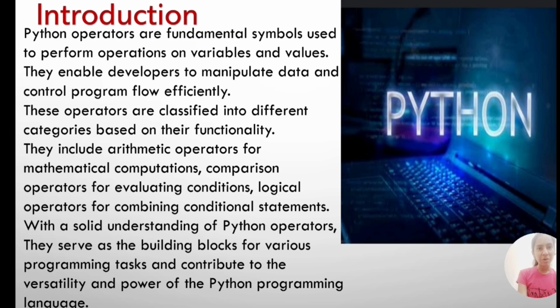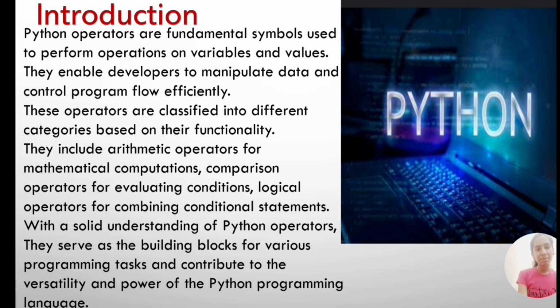Firstly, we can see the introduction about Python. Python operators are the fundamental symbols used to perform operations on variables and values. They enable developers to manipulate data and control program flow efficiently. These operators are classified into different categories based on their functionality.